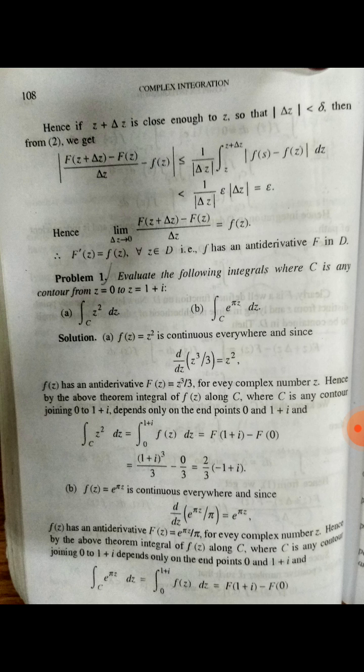So you will get the difference, capital F of z plus delta z minus capital F of z by delta z minus small f of z, is less than epsilon. So when you apply the limit delta z tends to 0, that value is equal to f of z, because the difference between the two functions is less than epsilon, so it is arbitrarily going to 0. So when delta z tends to 0, the limit of this function is equal to f of z. So capital F dash of z, the derivative of capital F of z, is small f of z, which means f has an antiderivative F in D.